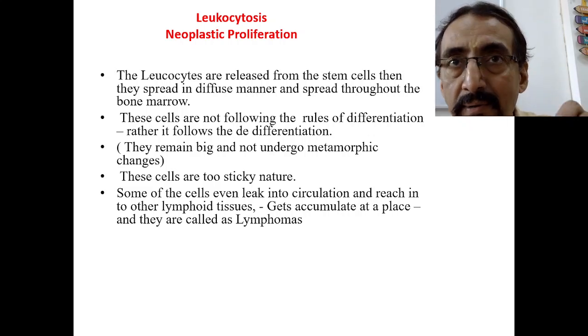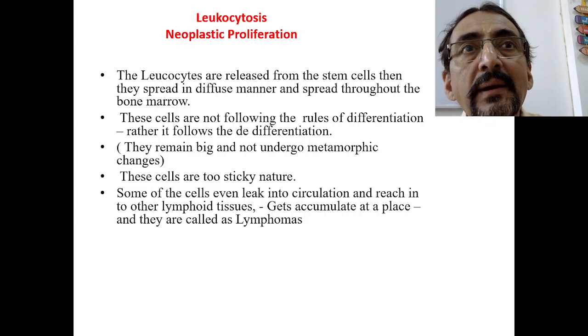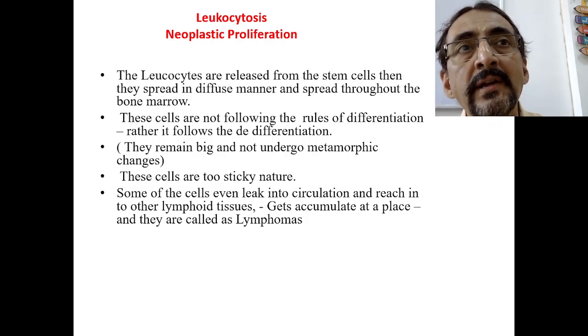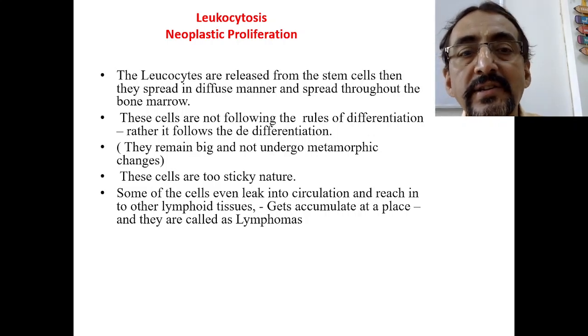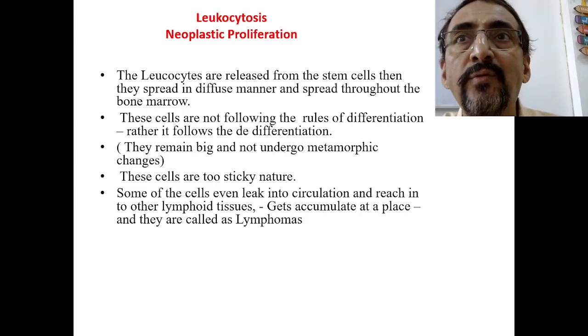They come and get settled in a particular lymph node. There they start proliferation. Abnormal proliferation has now started in the lymph nodes, and as a result they form a node-like structure. This is called lymphoma.